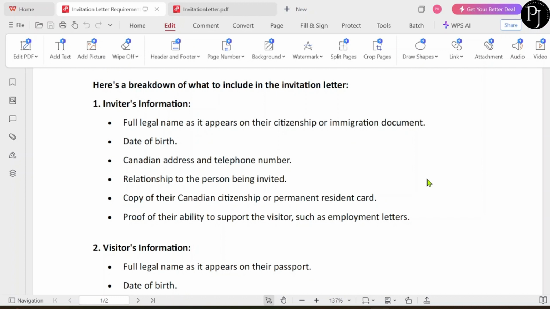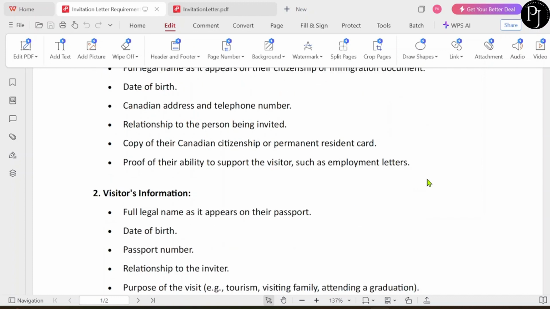Then next is a proof of the ability to support the visitor, such as employment letter. So try to mention your annual income on the invitation letter so that the officer could get an idea whether you are capable of supporting the person you're inviting or not. So it's a plus point.